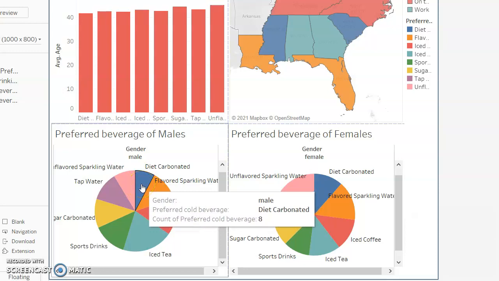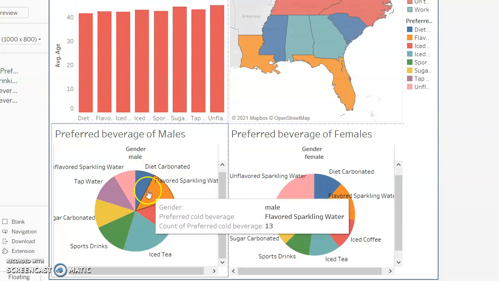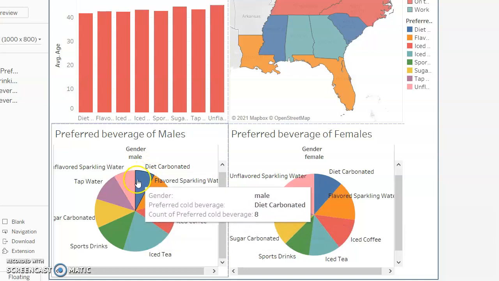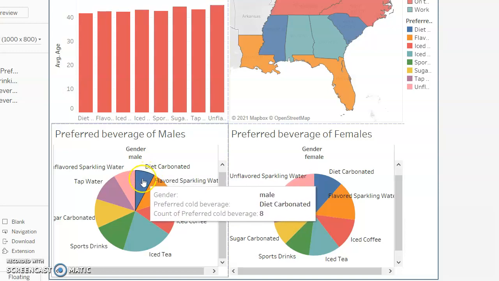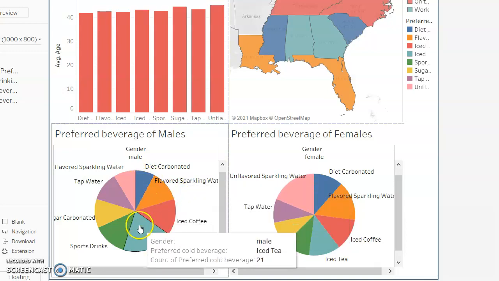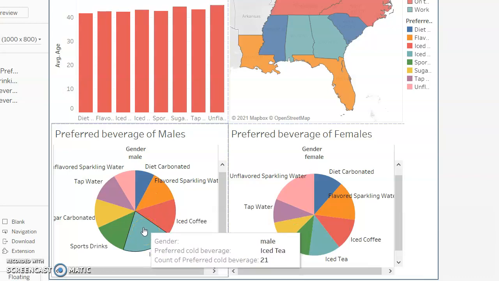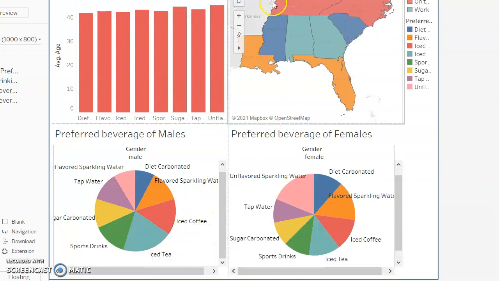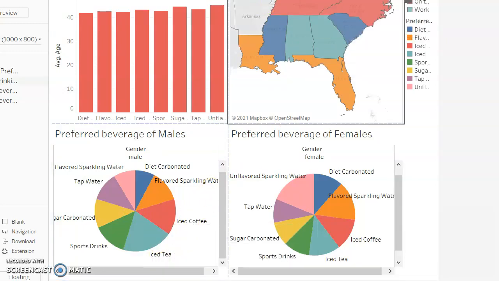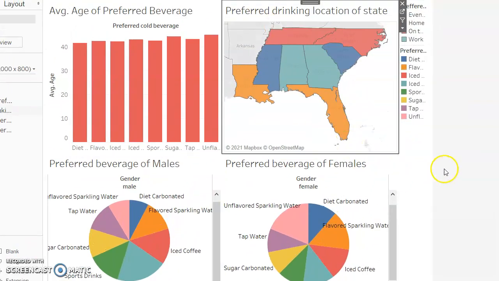I mean, unless you're trying to see where this is lacking, then maybe you would want to put a little bit more money into marketing diet carbonated drinks to males to see if you could boost that. But from my perspective, I would just work with what I already am doing well and just keep doing that well. That's really the gist of the information I gathered from these visuals and my dashboard that I created.